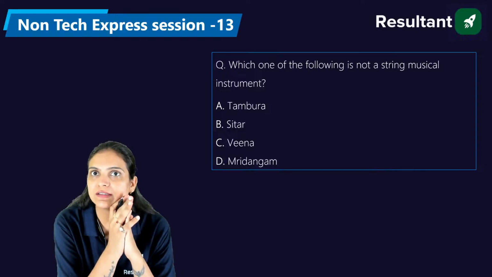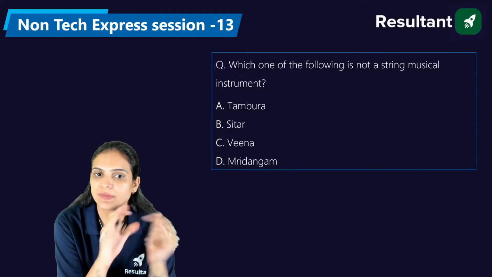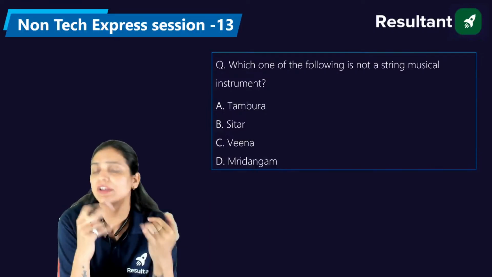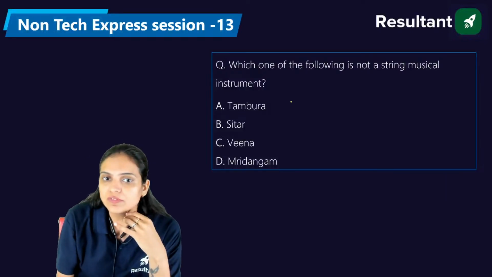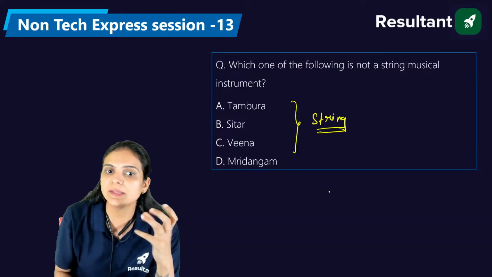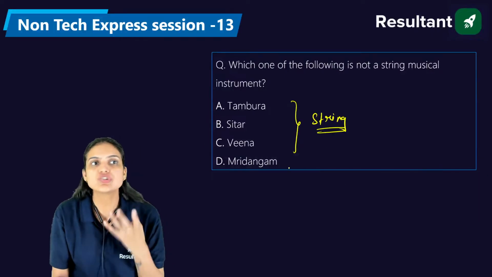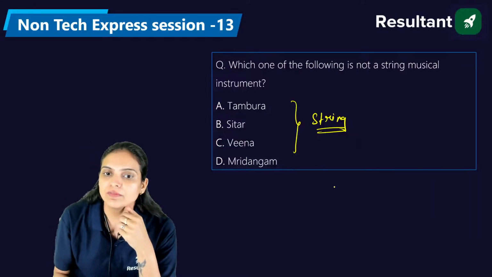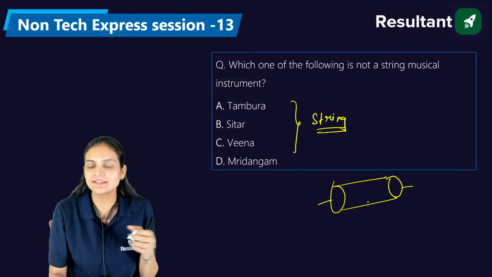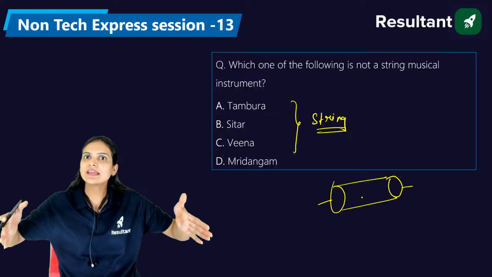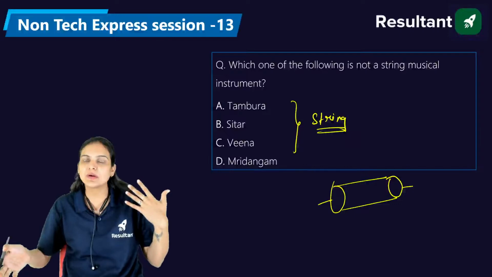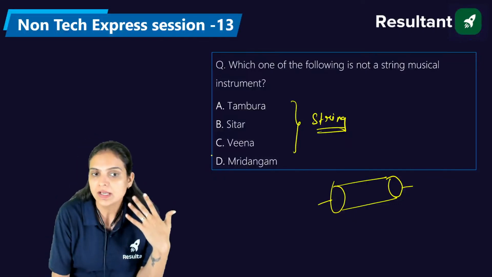Devanshu, have you ever seen a mridangam? Sitar, veena, and tambura are all string musical instruments, while the mridangam is a percussion instrument, where we use the skin of animals, dry it, and then start playing the instrument.